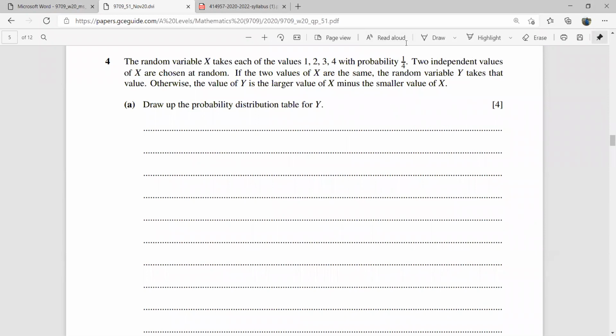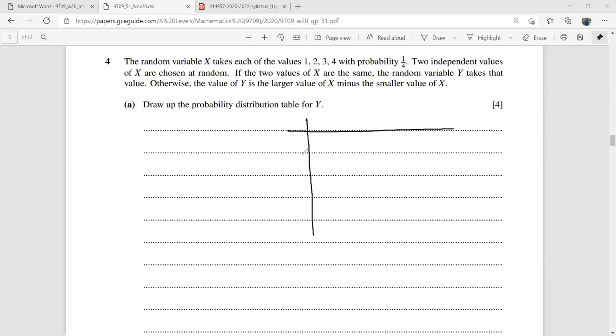Okay. Question number 4. The random variable x takes each of the values 1, 2, 3, 4 with probability 1 over 4. Two independent values of x are chosen at random. If the two values of x are the same, the random variable y takes that value. Otherwise, the value of y is the larger value of x minus the smaller value of x. Now, once again, if you have a table diagram, your life would be easier.